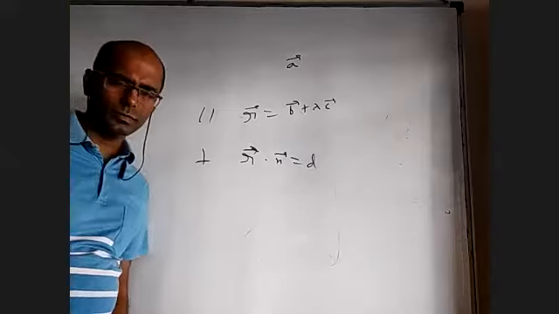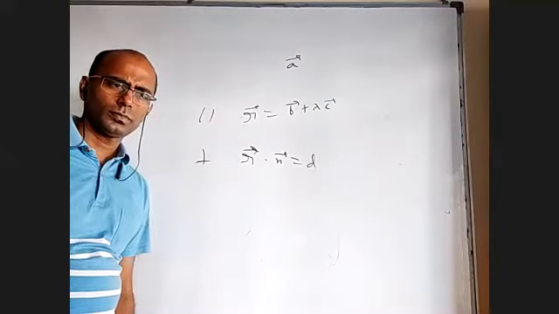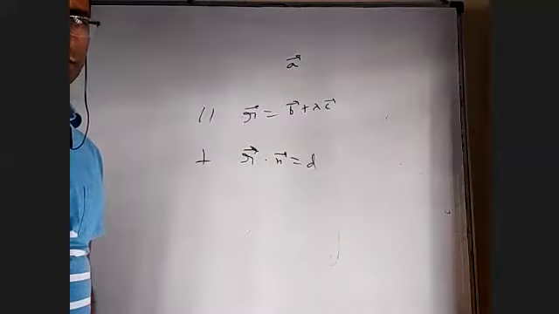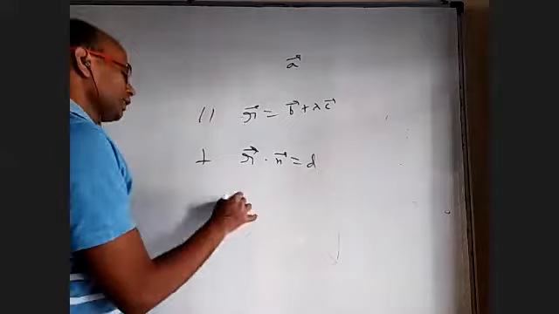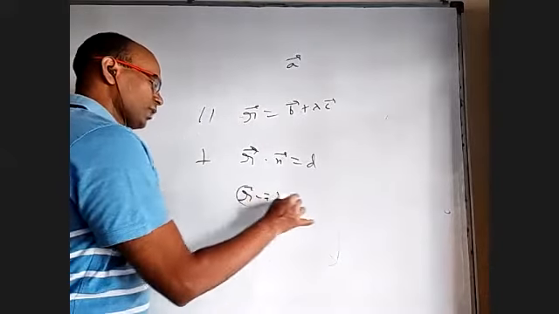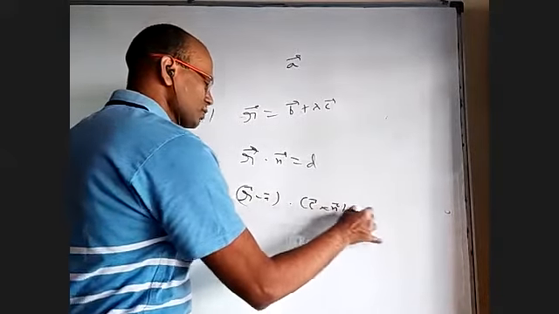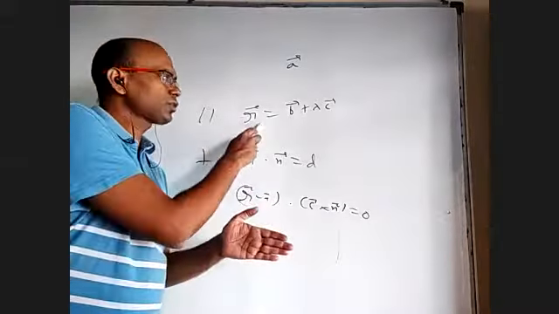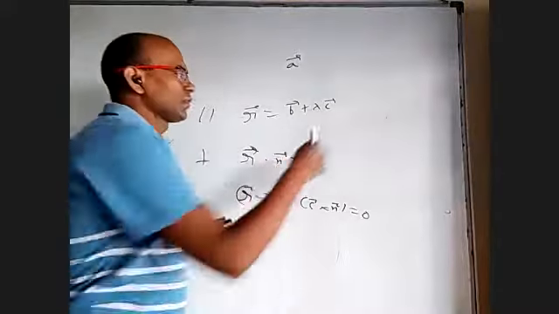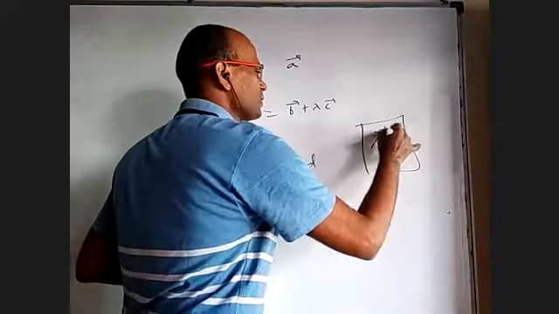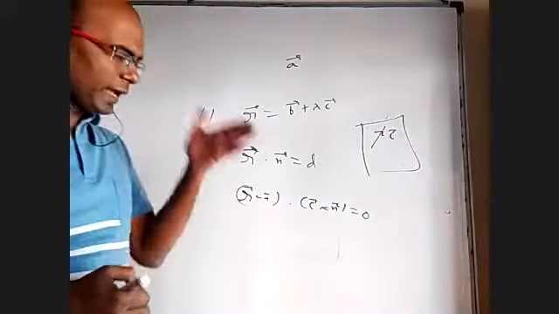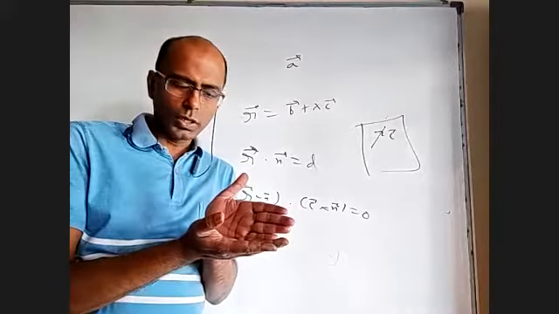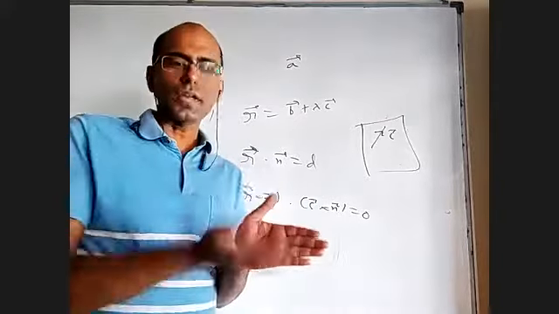Anybody want to answer? It will be nothing but r bar minus a bar dot c cross n equal to 0. Why? The plane which I want should be parallel to this, meaning it should be parallel to c bar. So within my plane, I know c bar is parallel to that. And the plane which I want should be perpendicular to this.